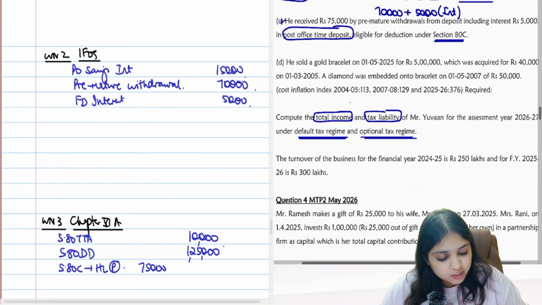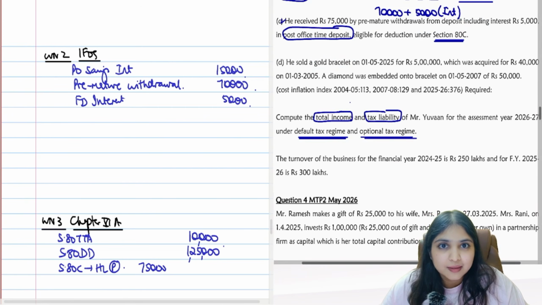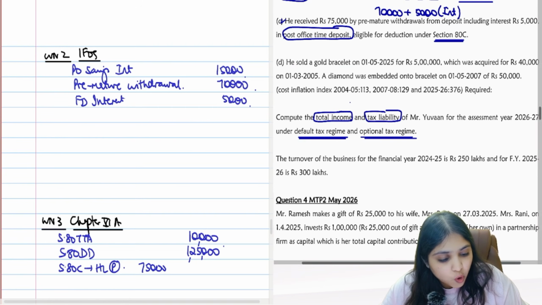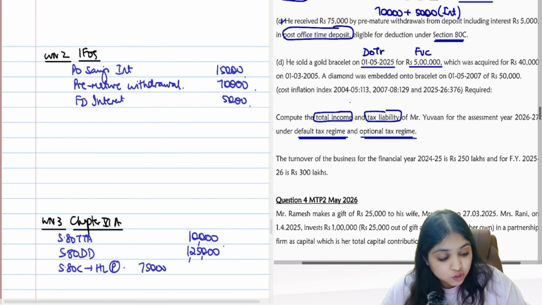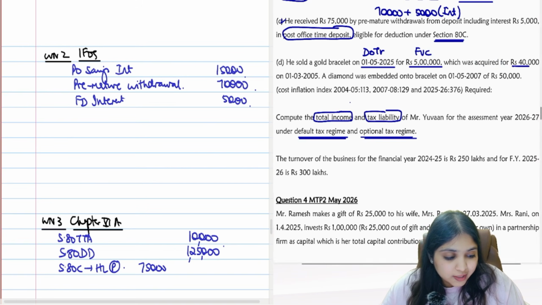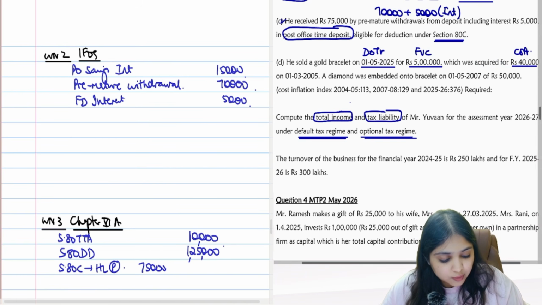Then comes the fourth adjustment. He sold a gold bracelet. Which head of income? Your favorite head of income, capital gains. He sold a gold bracelet on 1st May 25. This is your date of transfer. Sold for 5 lakhs. This becomes your full value consideration, which was acquired for 40,000. This becomes your cost of acquisition. Acquired on 1st March 2005.